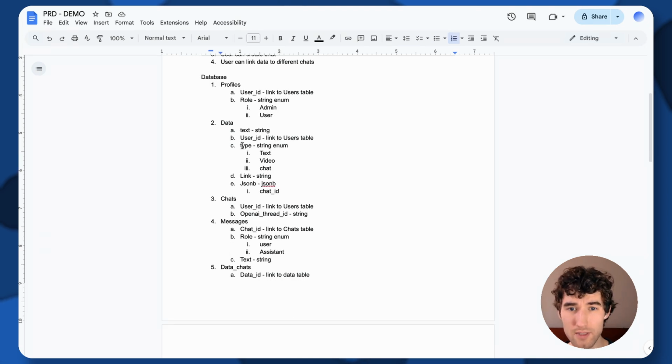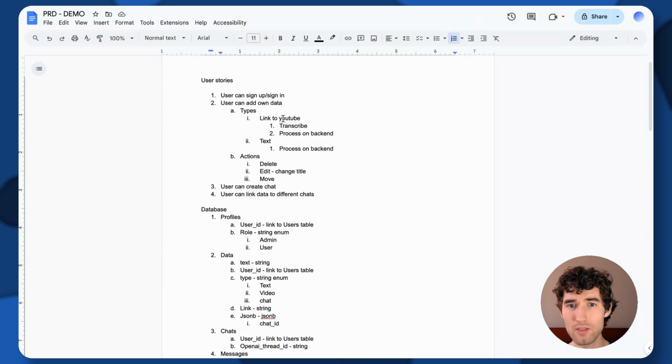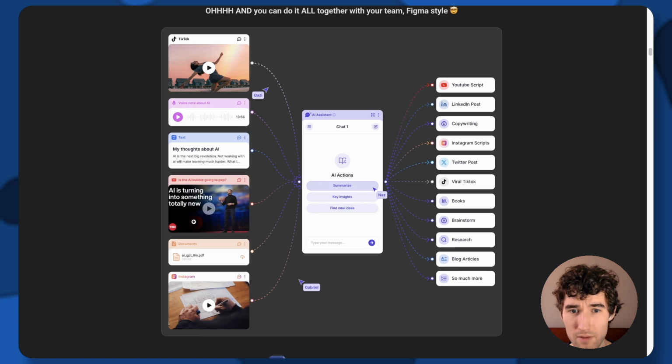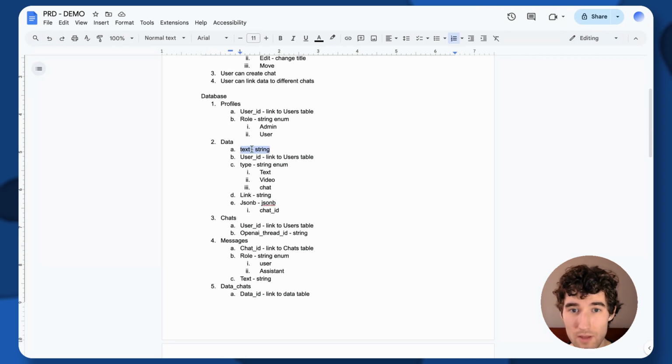The other type of data we have is the data itself. Because we have a link to YouTube and text, it might also be a voice note or some other videos, documents, reels, TikToks. To be able to analyze all this data, you need to transcribe it, so at the end you will have text. So the main field in the data is text, where we keep the content, and we also specify the type.